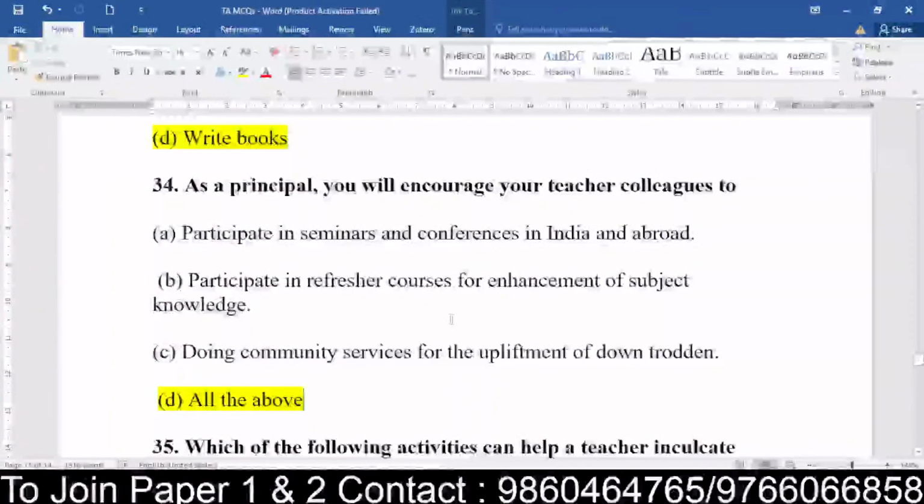Community services: you are a part of inclusive education, so you need to behave as a role model for your students. Doing all types of work without hesitation makes them better citizens and helps them understand that no work is small. Is it clear?